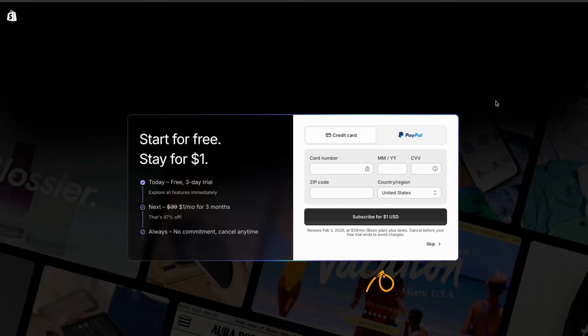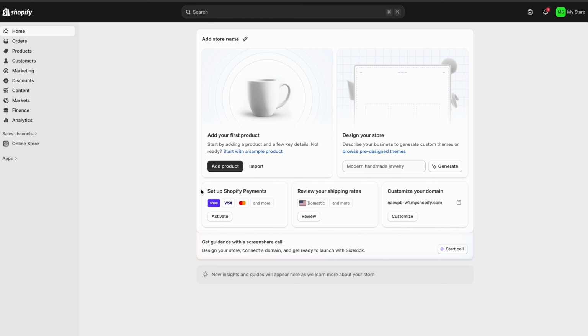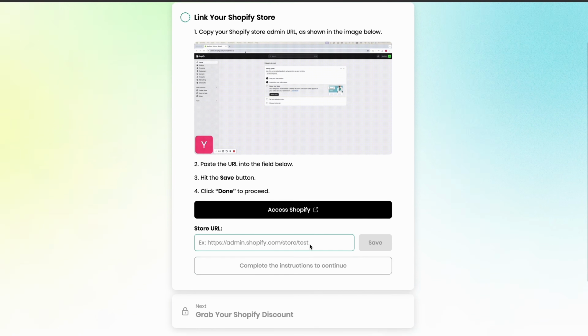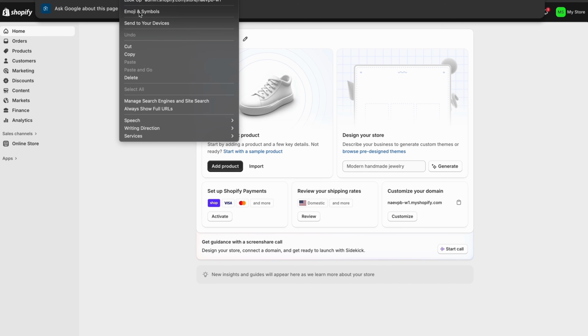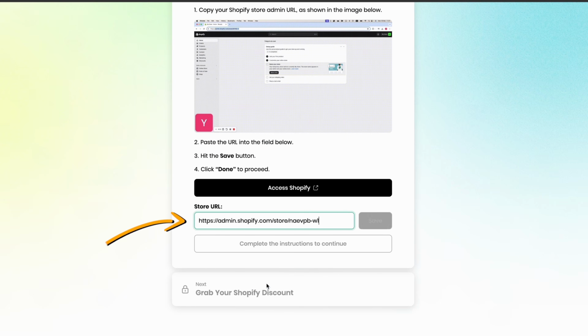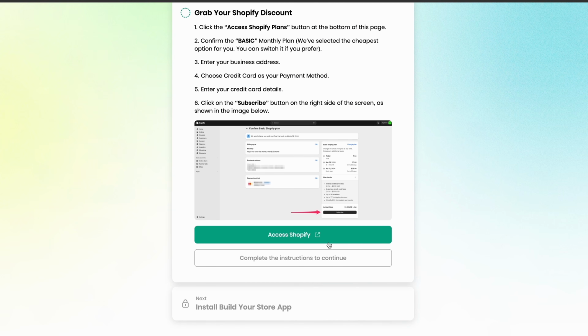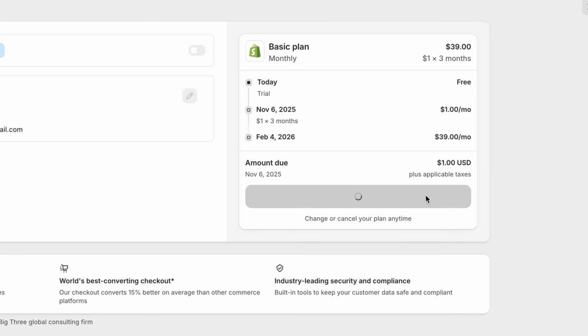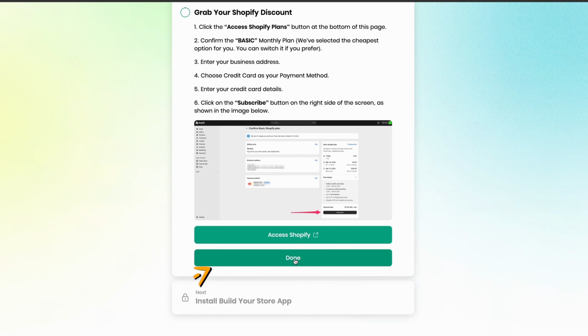Here you can click Skip Steps. Once you see your Shopify account activated, leave the tab open and go back to your Build Your Store tab and click Done. It's gonna ask you to paste your Shopify URL, so return to your Shopify tab, copy the link, then paste it here. If you did not link your account in the initial Shopify step and you did not put your banking details, you will be asked to do so here. Return to the Build Your Store tab and click Done.